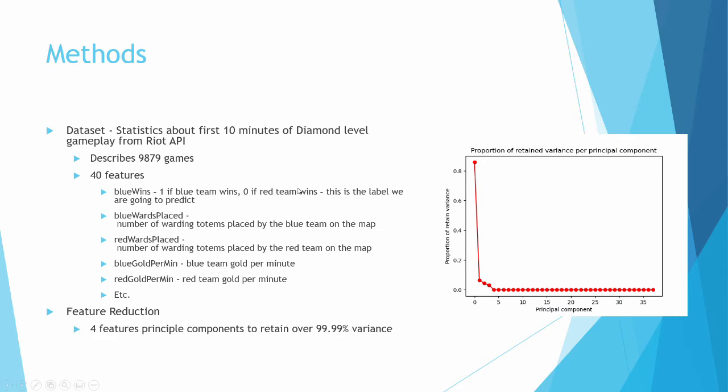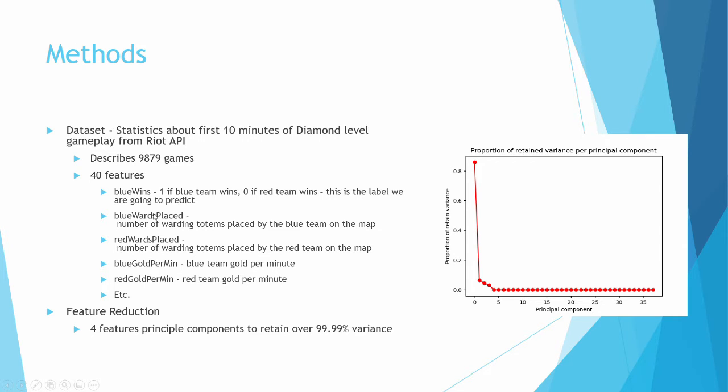So for the methods for our machine learning project, our dataset was a series of statistics for about the first 10 minutes of diamond level gameplay from the Riot API. It describes almost 10,000 games and has 40 features, the most important of which is blue wins, which is a binary feature, which is 1 if the blue team wins, and 0 if the red team wins, and this is the label we are going to try to predict in this project.